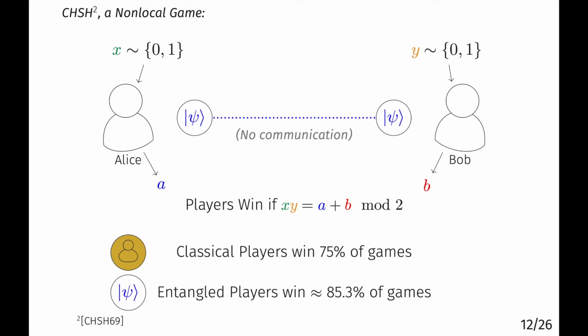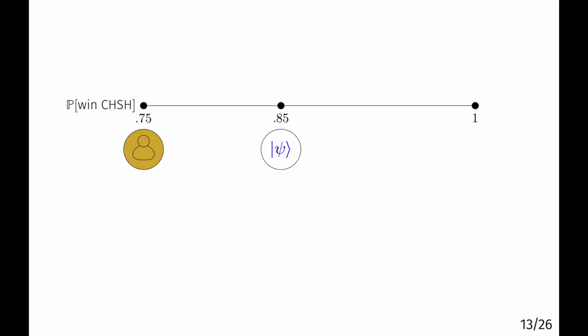But if they're allowed to use quantum entanglement, they can win some more games, about 85% of the games. So if you haven't seen this before, this is pretty surprising. We have the classical players stuck on the left side, and the quantum players are strictly better. Note that it's possible in principle that Alice and Bob could win this game with probability 1 without being able to communicate, and we'll revisit this thought later.